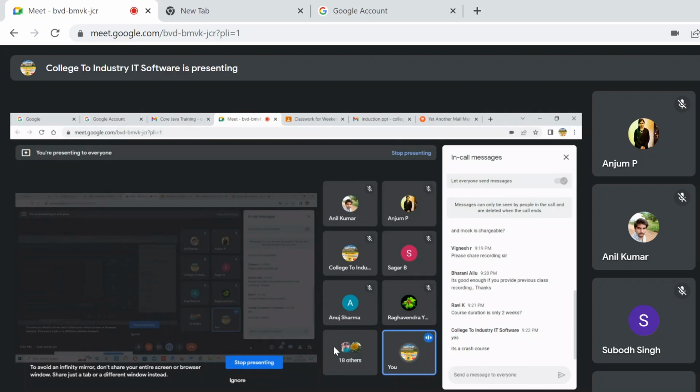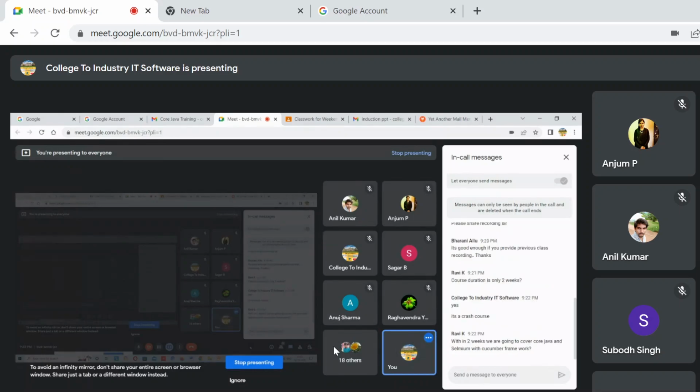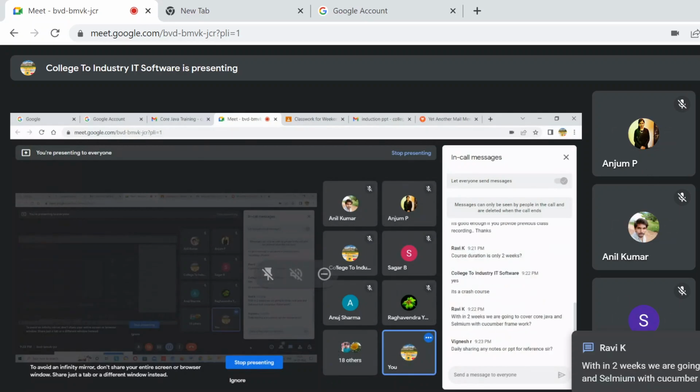So this depends on our bandwidth. With 2 weeks, we are going to cover core Java and Selenium Cucumber. Who says only Java? Okay, only core Java. Daily sharing notes or PPT for reference. You will be getting all assignments. Notes. This is the class. You should prepare your own notes from the PPT.